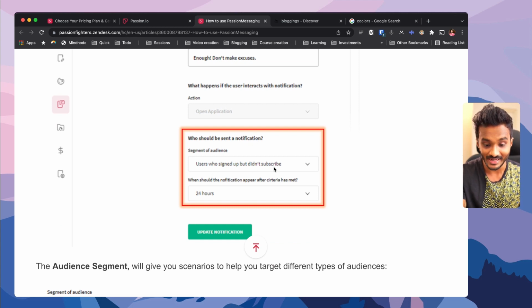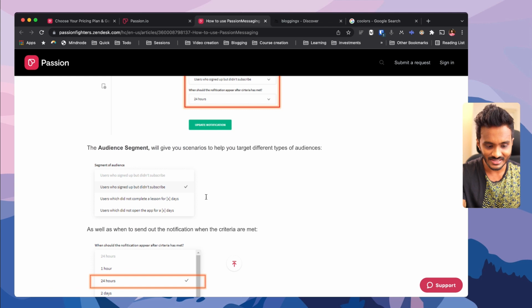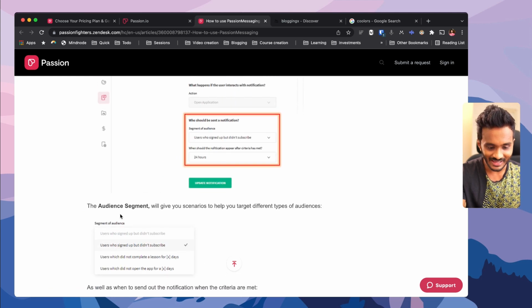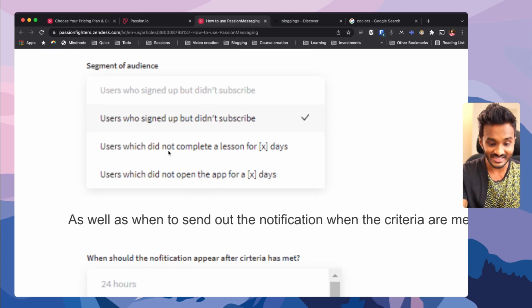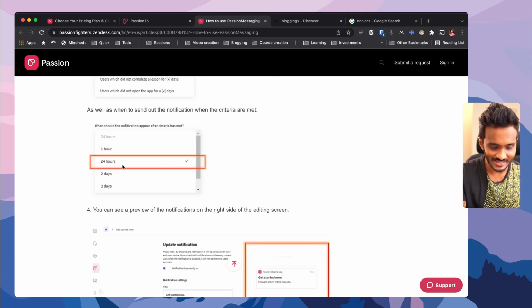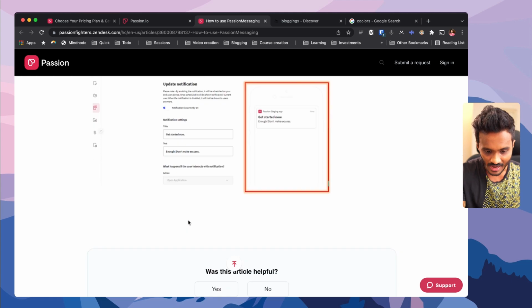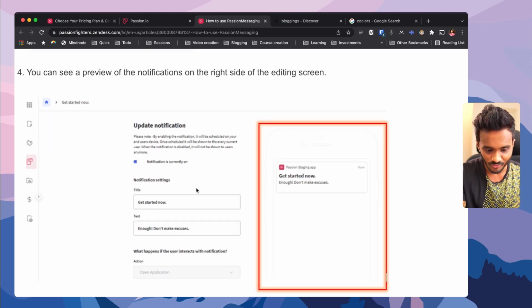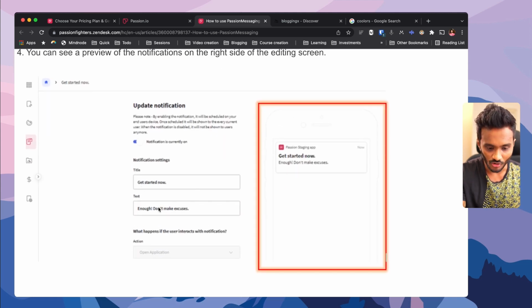Users who signed up but didn't subscribe in 24 hours. So these are all the marketing notifications. You can see which did not complete a lesson for some days, which did not open the app for X days. Hey, please open the app. Not like that. You know how to do these things. So as well as send out the notification when the criteria are met, and you will have the live preview of the notification as you are creating it.